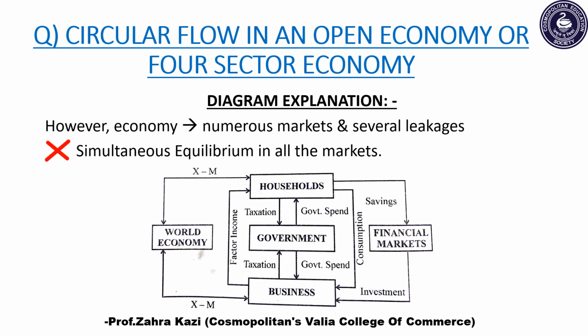Students, as we know, in the real world, in every economy, there are numerous markets and several different kinds of leakages that take place. Therefore, it is very difficult to have a simultaneous equilibrium in all the markets.